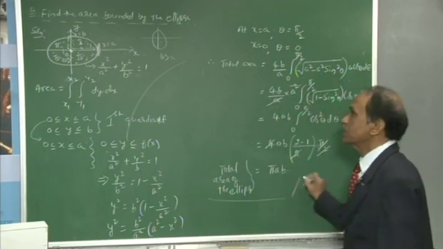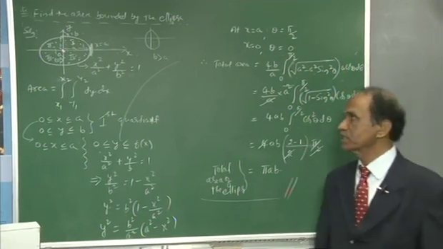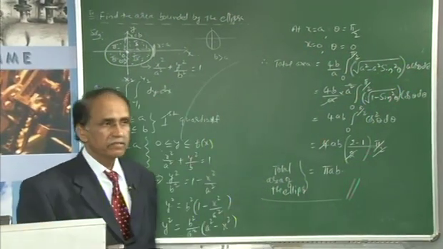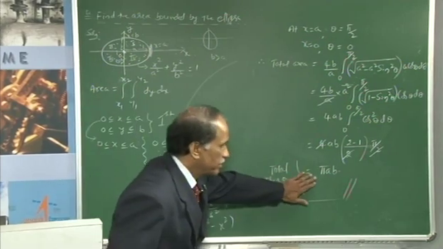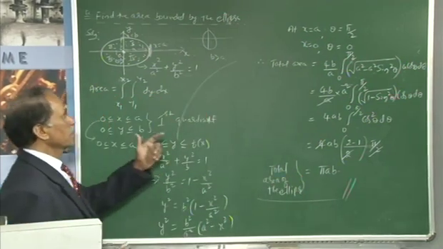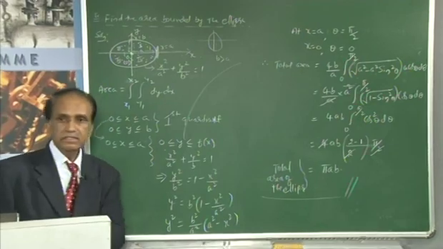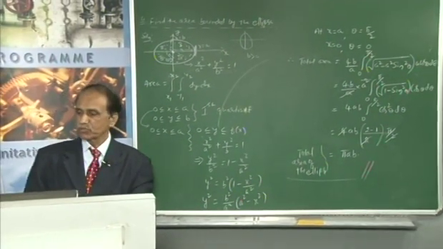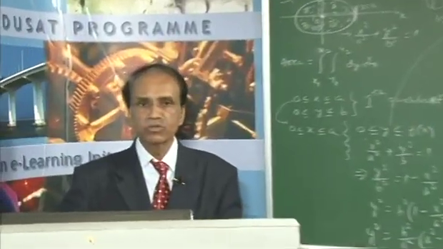That means the area of the ellipse by means of double integration. This is anyway a fixed quantity. All of you are familiar with the area of an ellipse, which is given by pi ab, and it has to be calculated in this way. This is with reference to a single curve. The next case which I am going to take is the intersection of two curves.